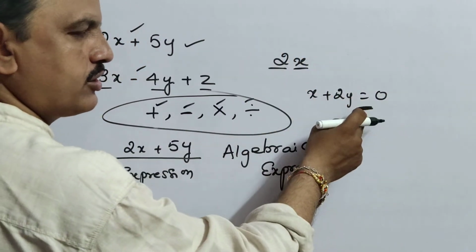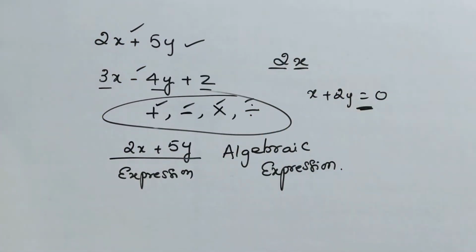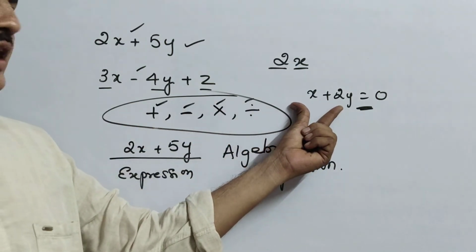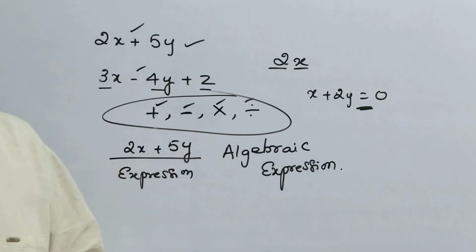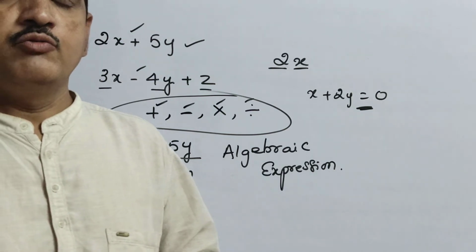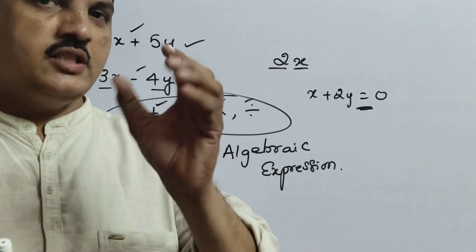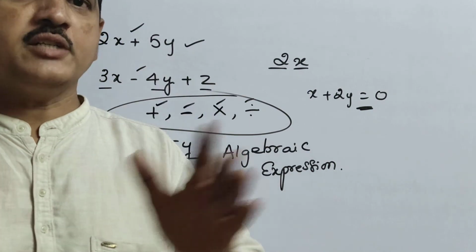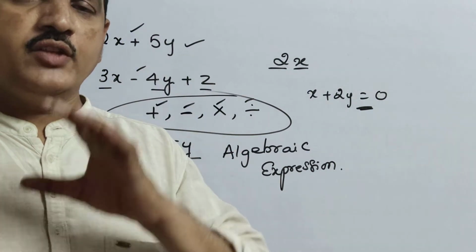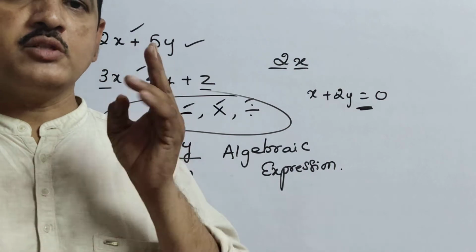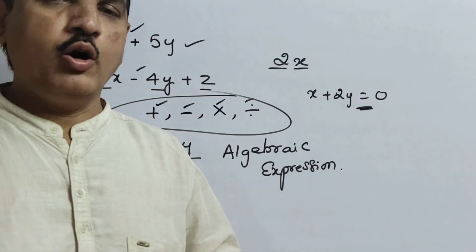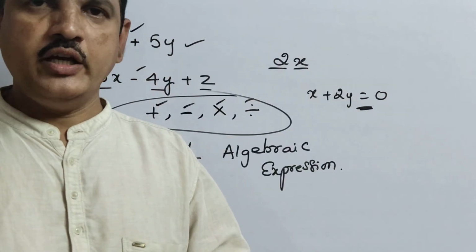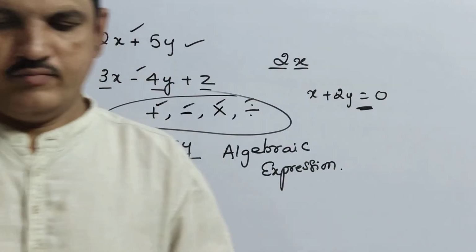If it has an equal to symbol, we will call it an equation. If the given one is without an equal to symbol, we will call it an expression. And in this expression also, we have to see how many terms are there. If one term, two terms, or three terms are there, there are some names. Now we are going to learn what these are called.